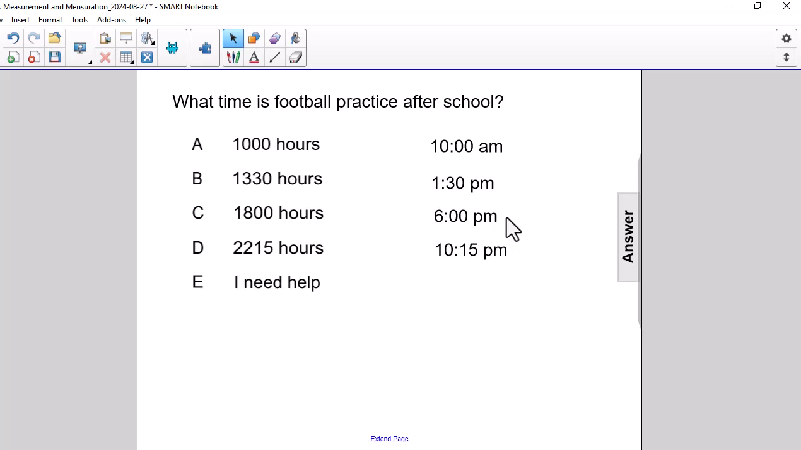So the most logical time, the one left over for football practice to start, would be 6 o'clock p.m., and that is the correct choice. Answer choice C.